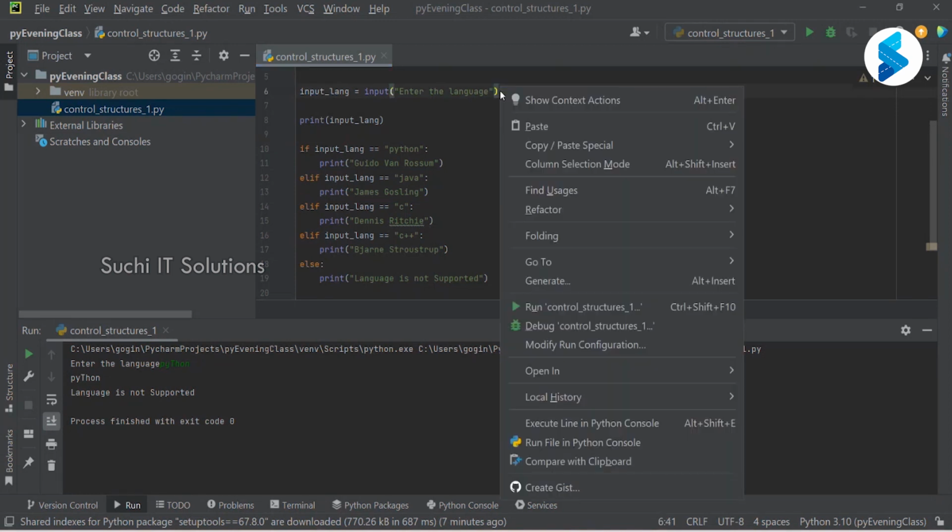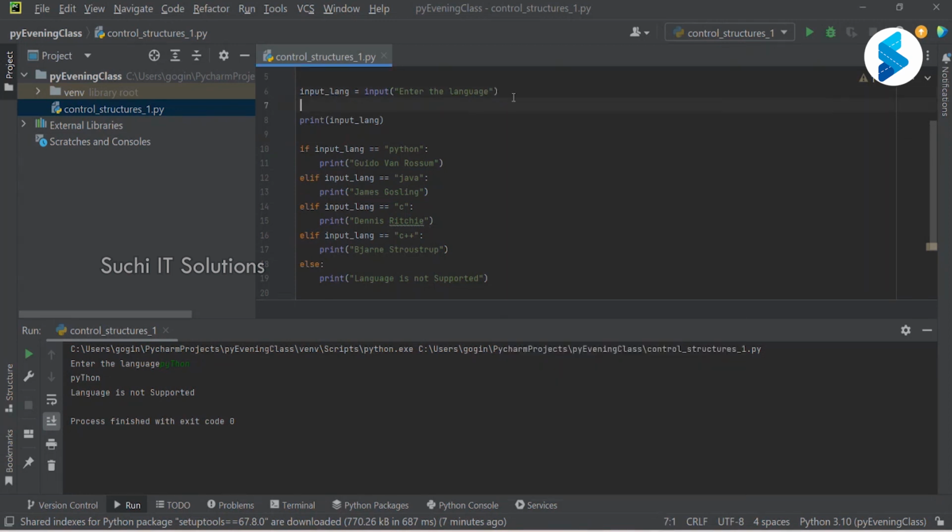So instead, the moment I take this input, I'm going to convert it to lowercase, because my comparison is in lowercase. Yes or no? My comparison is in lowercase everywhere, wherever I'm comparing it with the lowercase values. And hence, whatever the user input is, I also want to convert it to lowercase so I'm comparing it with the same case.